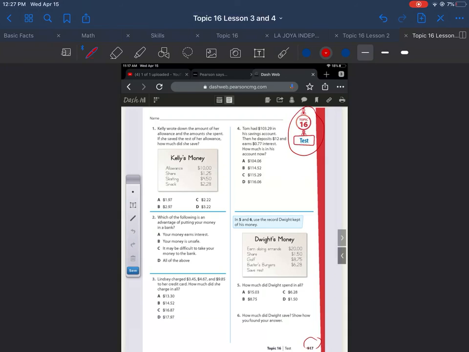Once you are done, you do need to take a picture of your work and upload it to Seesaw. Make sure when you're taking a picture that it's clear so I can see your work and your answer. Okay? If you have any questions, go ahead and call me.